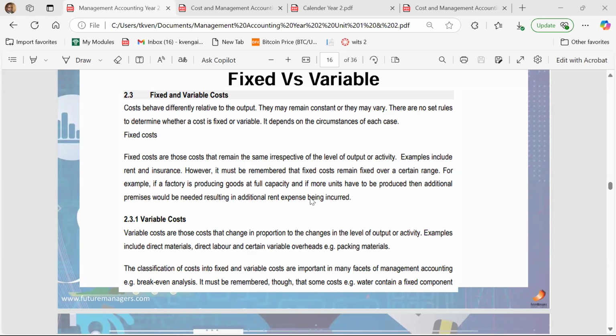Just think of the rent of the same Coca-Cola plant, the rent that they are paying. If they were told that the rental for this plant in Eswatini is 20,000 rand a month, whether they produce 15,000 bottles of Coca-Cola or they produce 40,000 bottles of Coca-Cola, as long as they are producing it within that factory, they are paying the 20,000 rand a month. So that is a fixed cost, right? It does not change with the output.